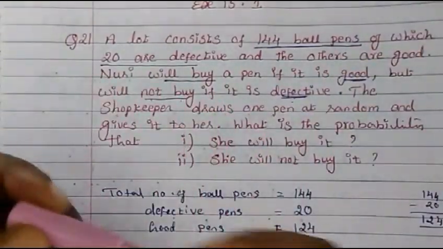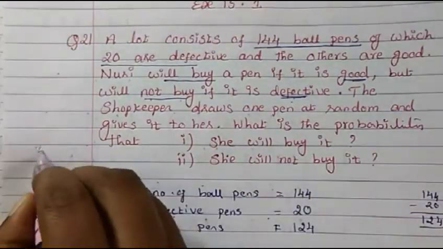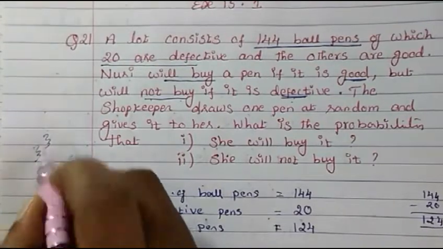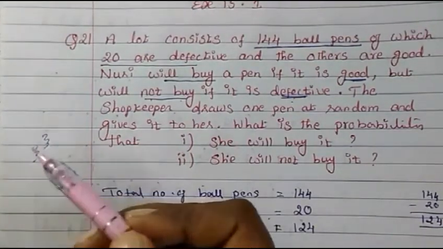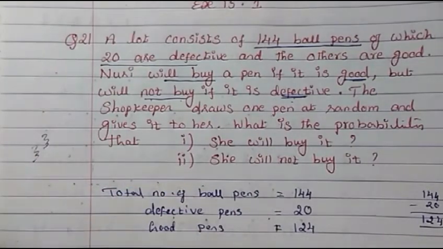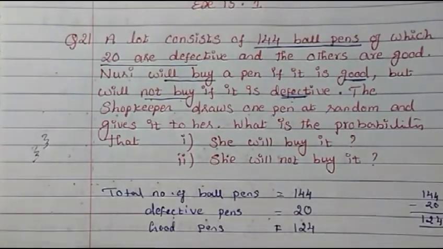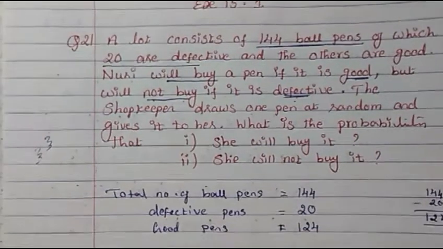Noori will check this pen whether it is working or not. If it is working, then she will buy this pen. If it is not working, then she won't buy the pen. So what is the possibility that she will buy and what is the possibility that she will not buy? That is what we are going to see.